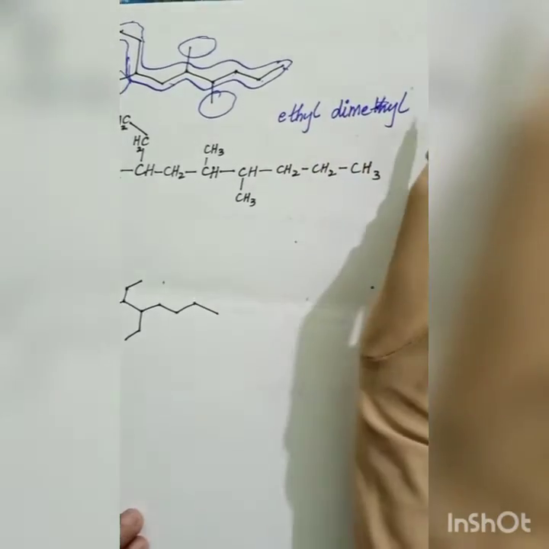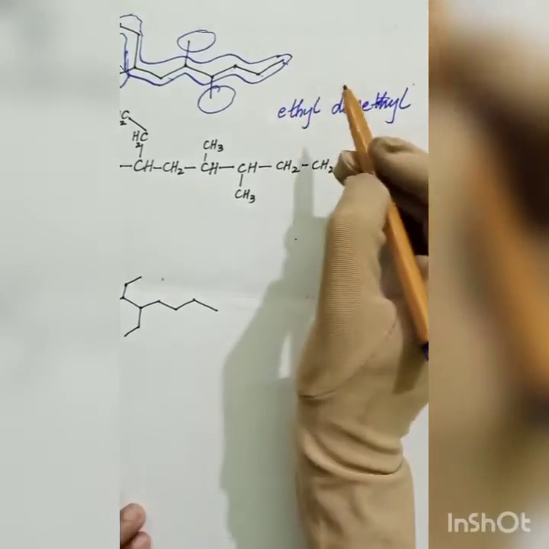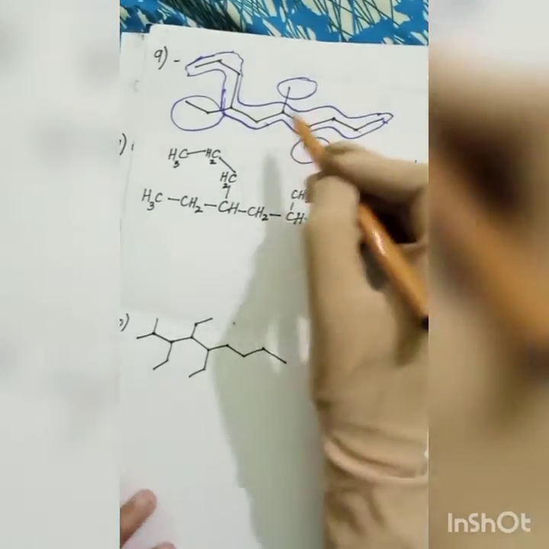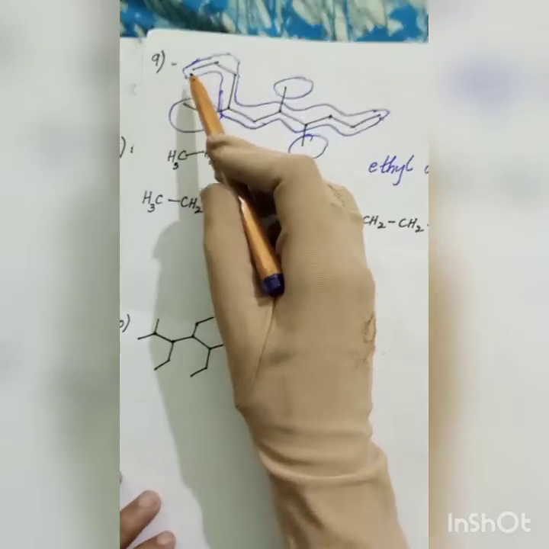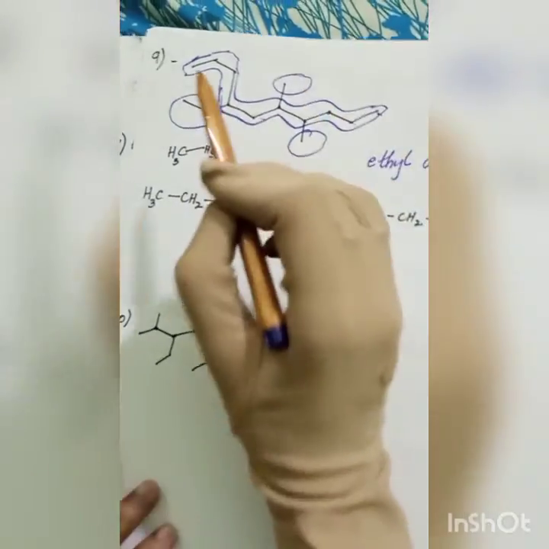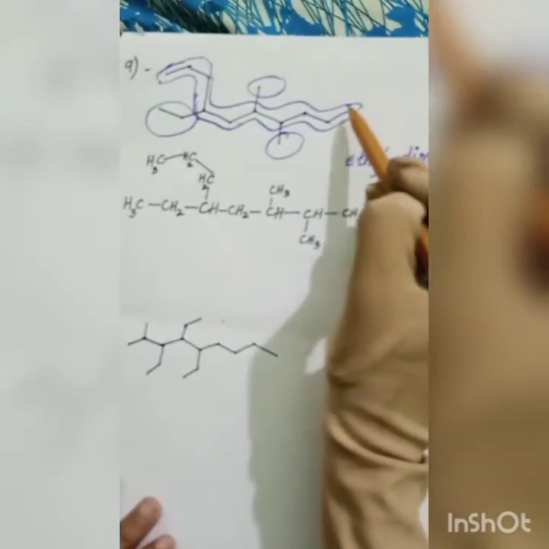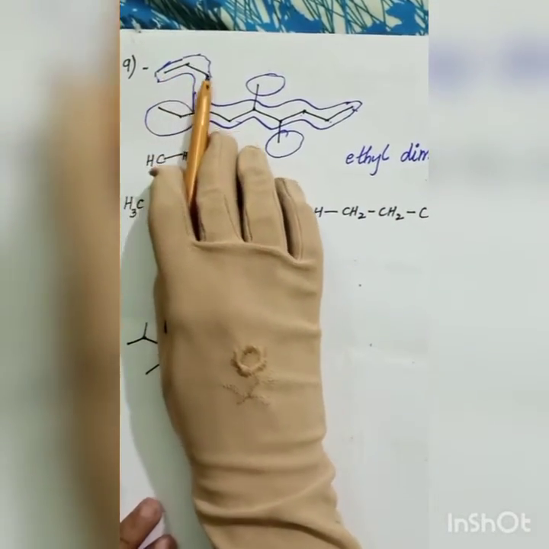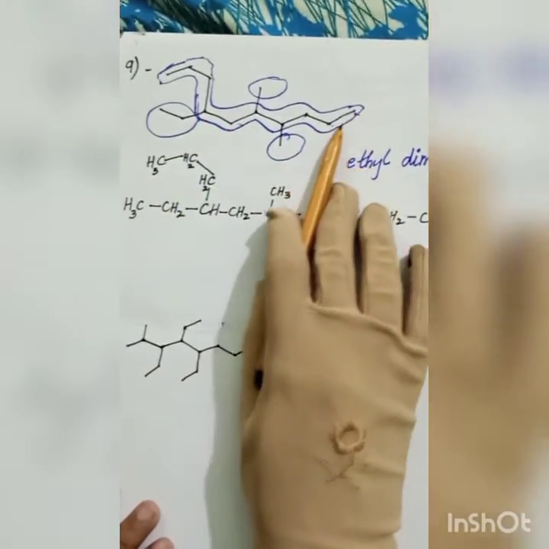Now coming to the position. Oh, I haven't numbered. The first thing is to number the molecule. So we forgot to number. I must number from which side? From this side or this side?